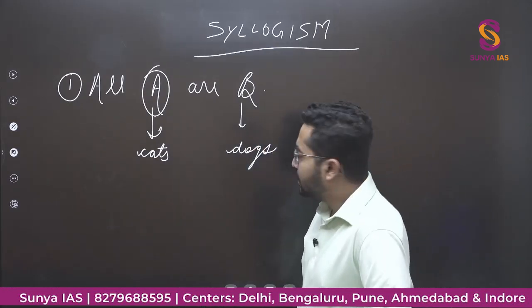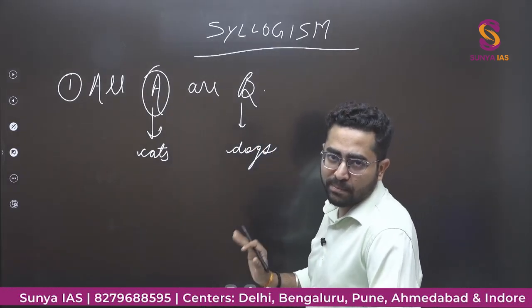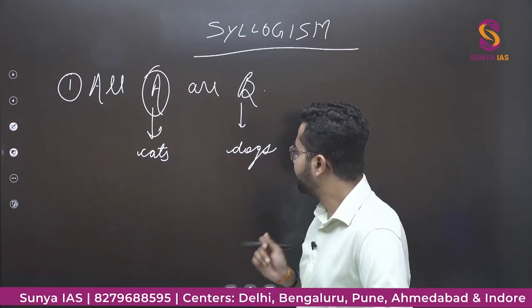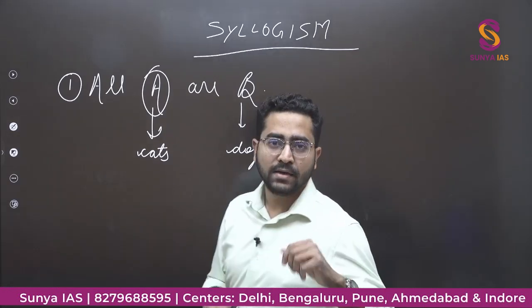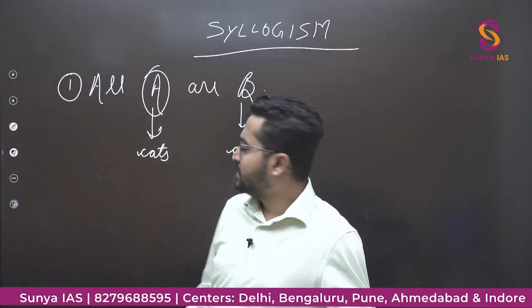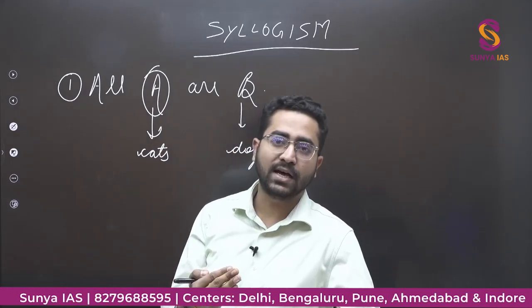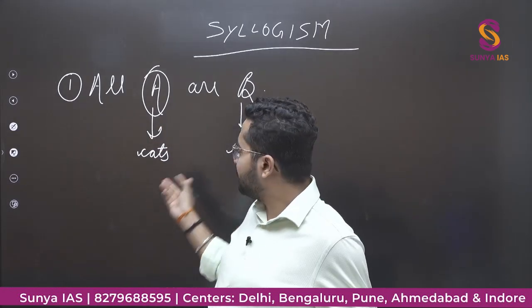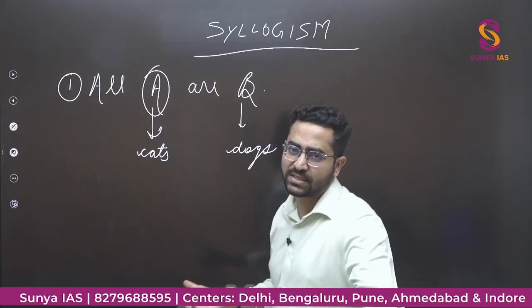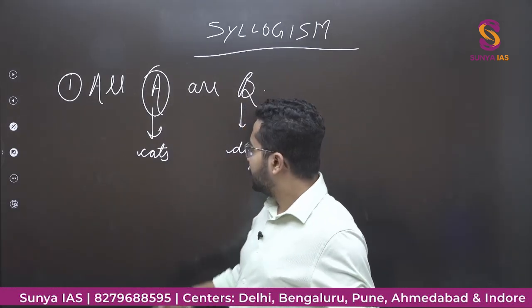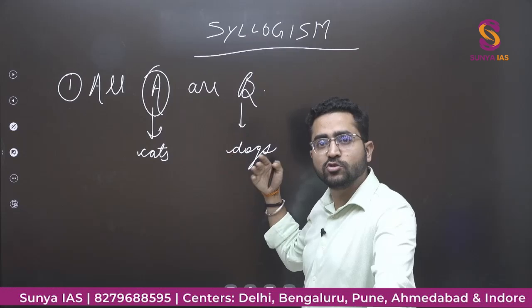Let's say. So first you need to remember कि in this topic आपको कुछ भी मान के नहीं चलना है. This is, all cats are dogs. If you see in the practical sense, then this statement is wrong, कि cats dogs कैसे हो सकते हैं? But you just take it as a statement and you need to solve the question.